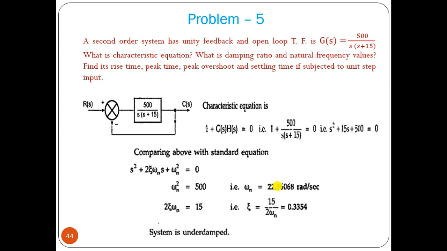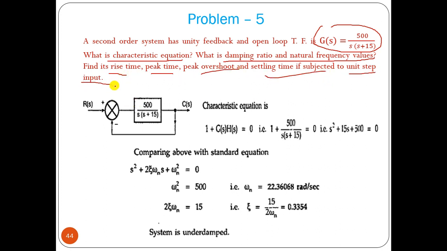Now let us solve another problem. A second order system has unity feedback and the open loop transfer function is given. What is the characteristic equation you have to find, the damping ratio, natural frequency value, then rise time, peak overshoot, settling time when subjected to unit step input. So this is your open loop transfer function.